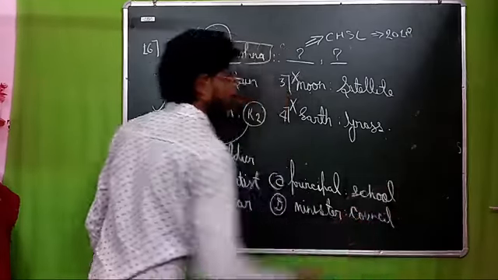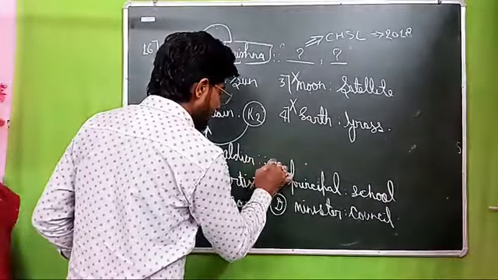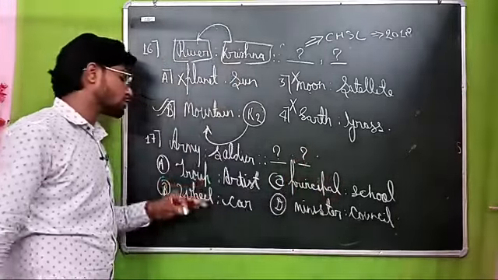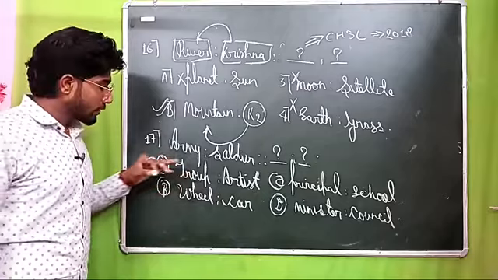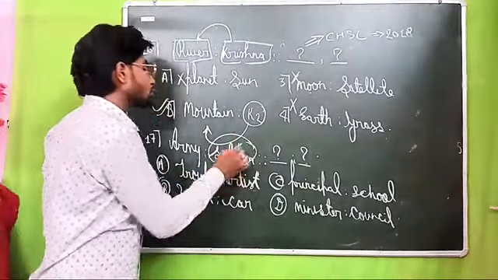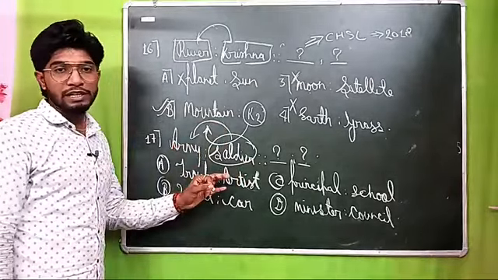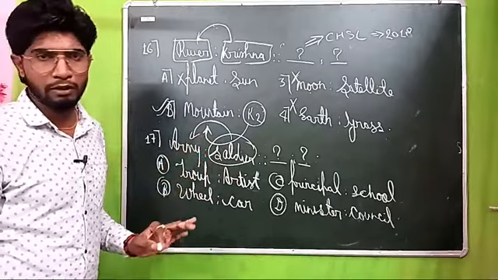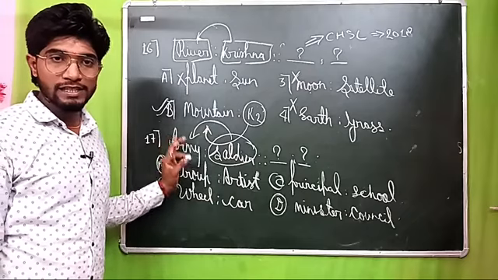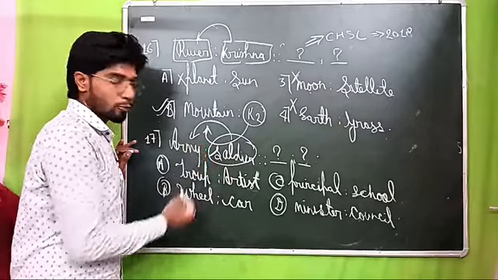Got my point? Now understand this question. The question is saying: if army is related to soldier, then which two options match in the same way as the first option? Everyone knows a group of soldiers is called an army. The second word is the group of the first word. Simple. Soldier is the group of army, yes or no? Second option is the group of the first option.